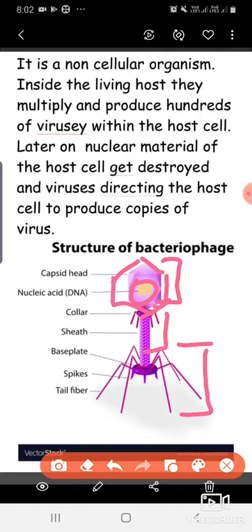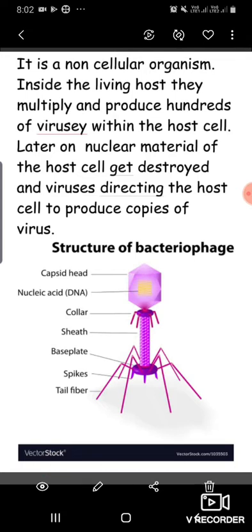So viruses are non-cellular organisms. Non-cellular means they do not have any cellular structure, because bacteria have a cell wall and cell membrane, but viruses have no cell membrane or cell wall, and no protoplasm or cytoplasm. So that's why they are non-cellular organisms.